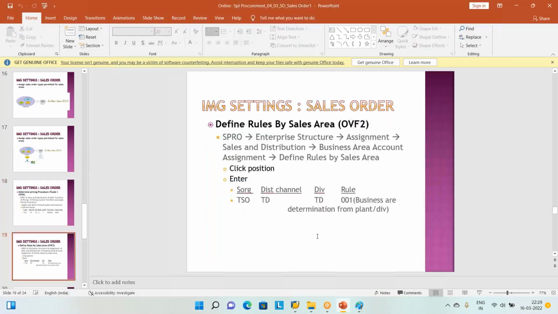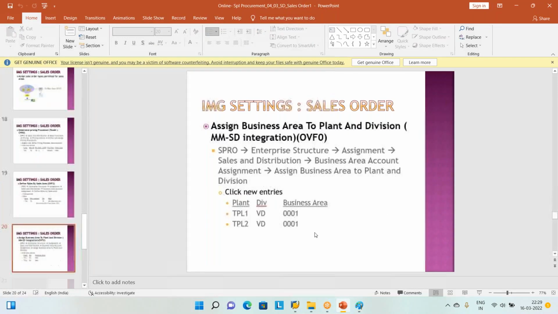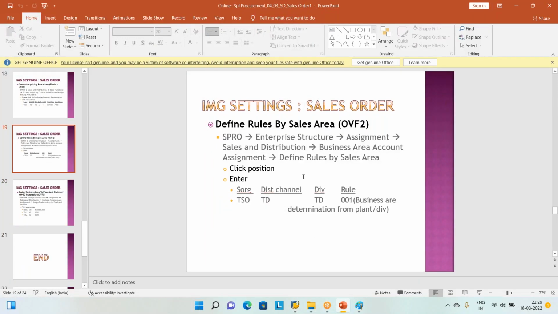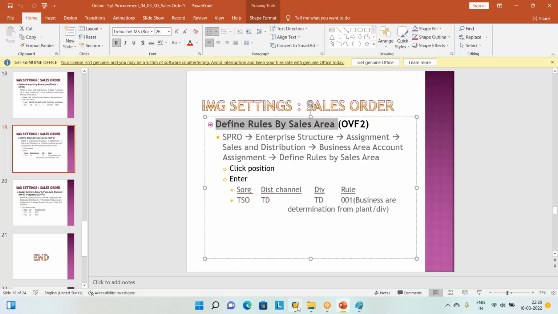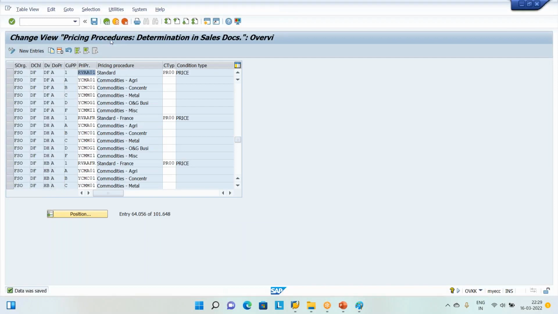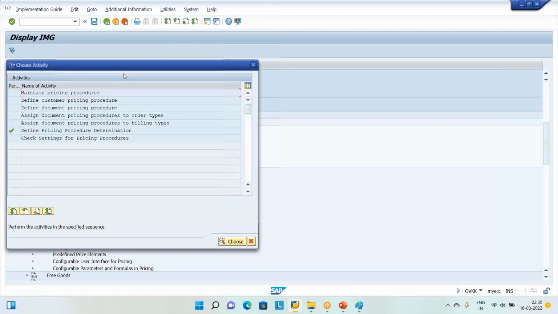You know, these are all things, even though you do not know, please kindly, last but one step. There is a define rule by sales area. These are all prerequisites, sir. Otherwise, we cannot do it. So click this one. For our project, compulsory, we have to do it.